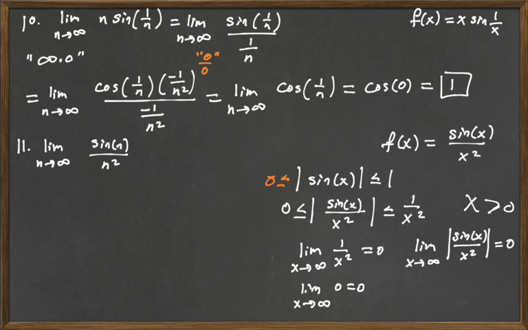Then we can use the fact that if the absolute value is going to 0, then so is the original function here. And because the function is going to 0, so is the sequence that matches the function at all the positive integers. So stay tuned for the next video.